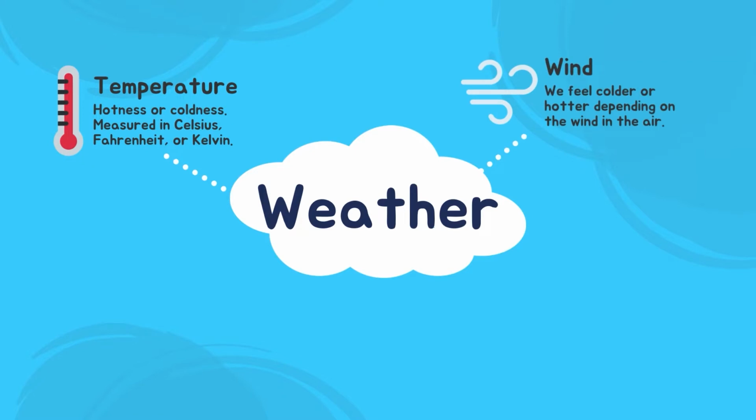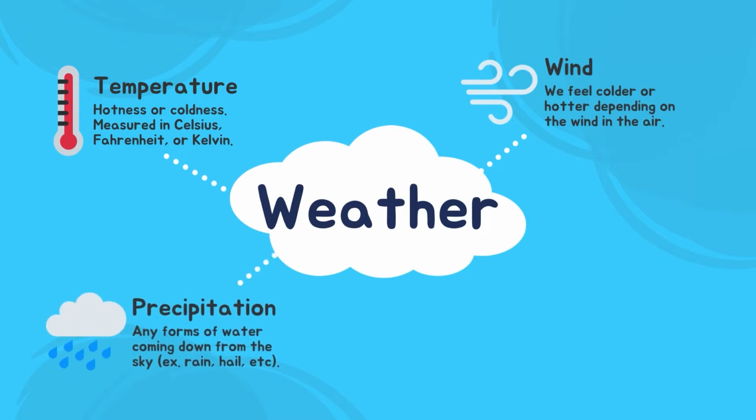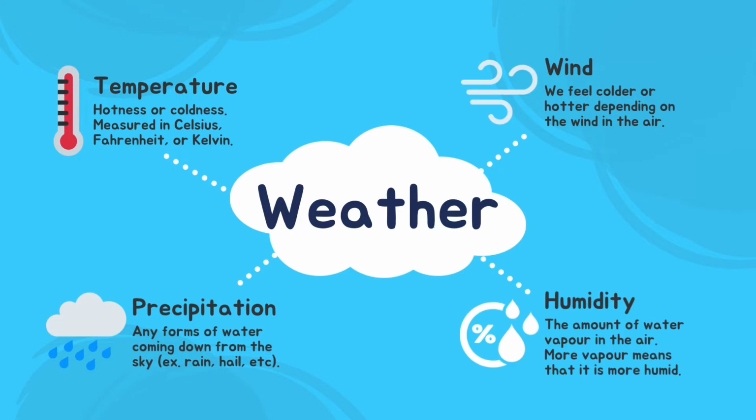Wind. Wind can affect the weather in many ways. We can feel colder or hotter depending on the wind. Wind speed is also measured to give us more details about the air in a certain area. Precipitation. Precipitation refers to any form of water coming down from the sky, such as snow, rain, hail, and freezing rain. And finally, humidity. Humidity measures the amount of water vapor that is in the air.